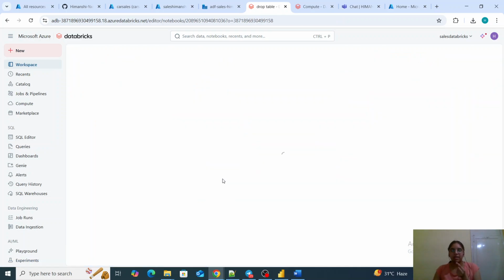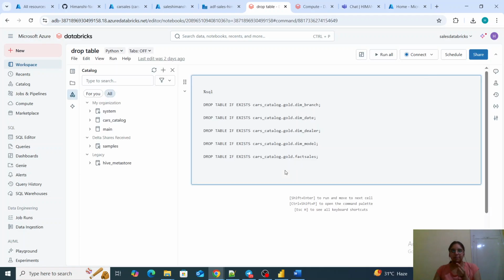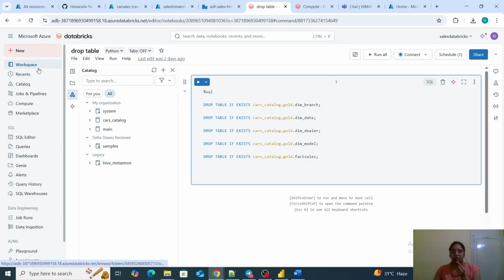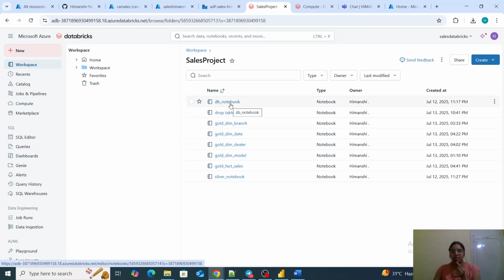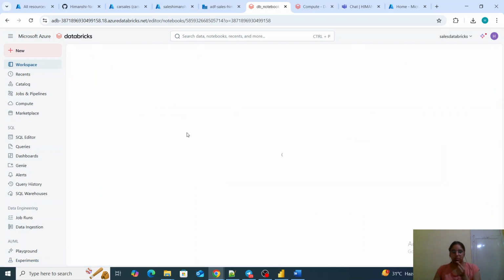The drop table notebook basically has all the tables which need to be dropped when we are doing the first-time load. At that time I'm dropping all of the tables, because I have created my data and my pipeline such that even if the table does not exist, it will fetch the schema and then create all the tables. That's why it is created.